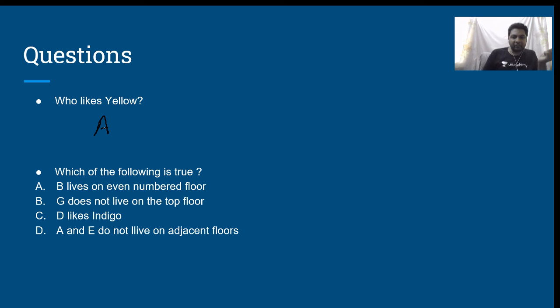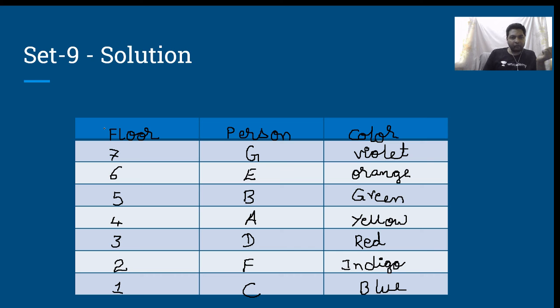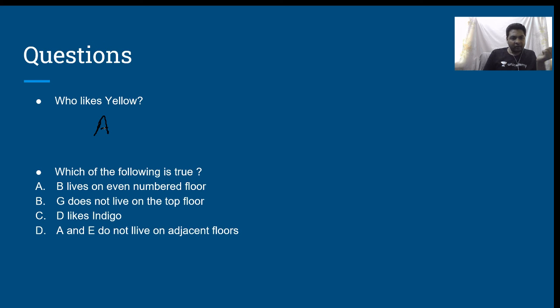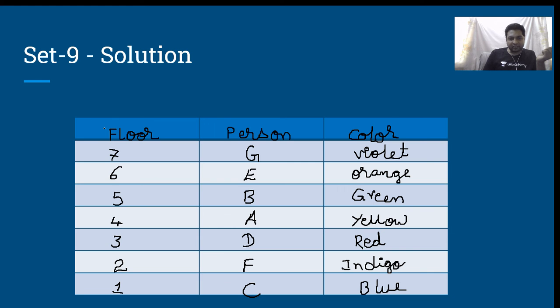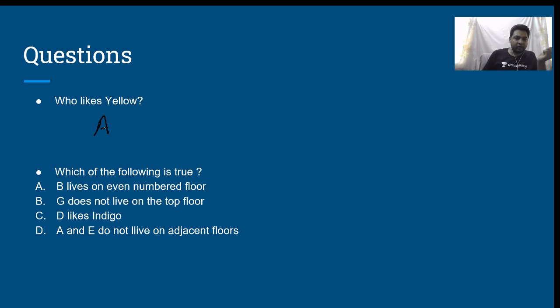Which of the following is true? B lives on an even numbered floor. No. G does not live on the top floor. Wrong. D likes indigo. Wrong. A and E do not live on adjacent floors. Yes, A and E do not live on adjacent floors. Therefore, the correct answer is answer option D. Is that clear?